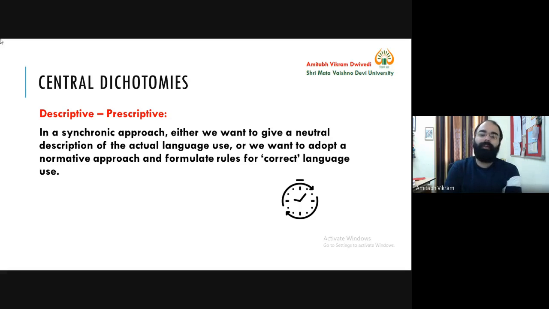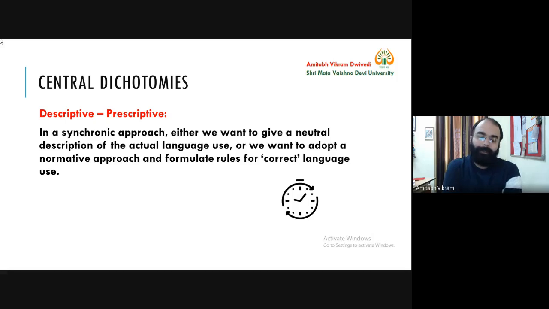But when we describe, then we are not concerned about teaching someone, but we are simply writing how things happen in this language. There is a possibility we find that certain people also use non-standard language. Then we will also give place to that particular example.